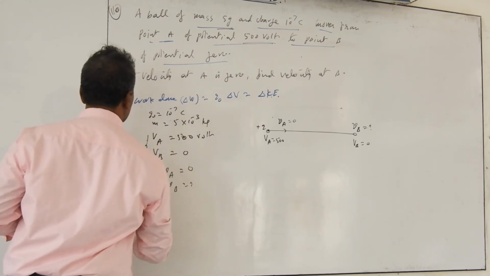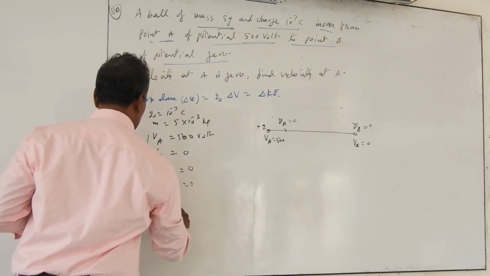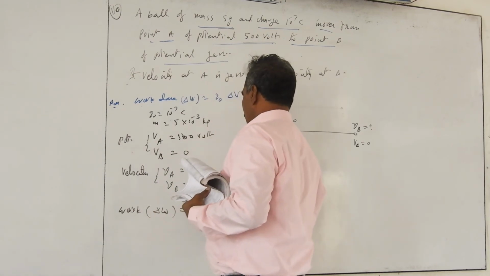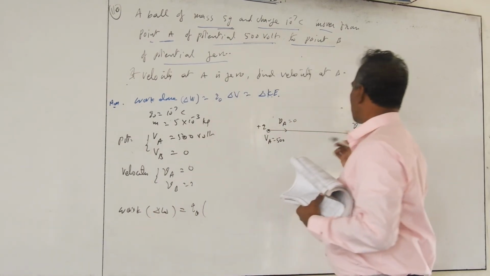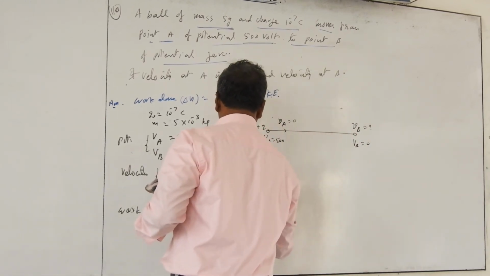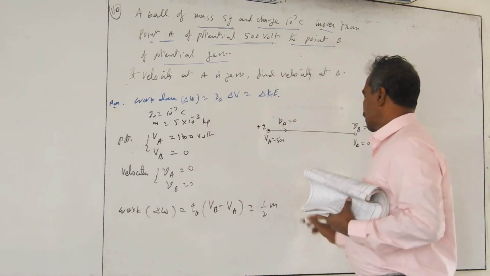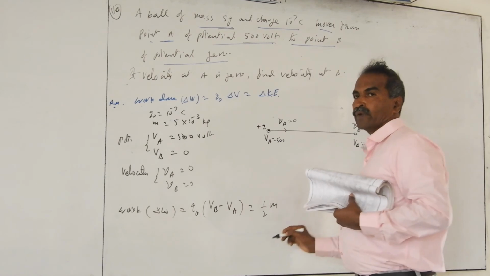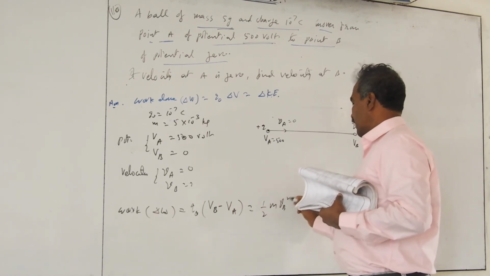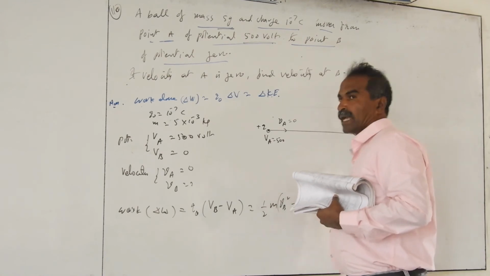And the formula we have is: delta W is equal to the charge you are moving, Q naught, into delta V. Final minus initial means VB minus VA, is equal to the change in kinetic energy, half M V2 square minus half M V1 square, which is nothing but half M VB square minus half M VA square. Half M cancels out as common.